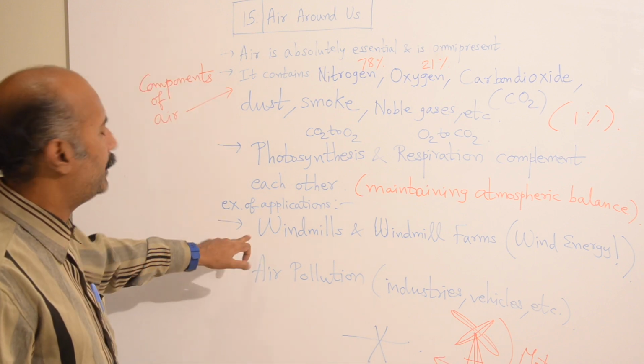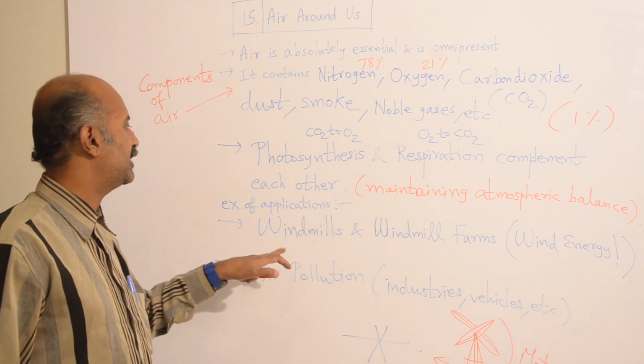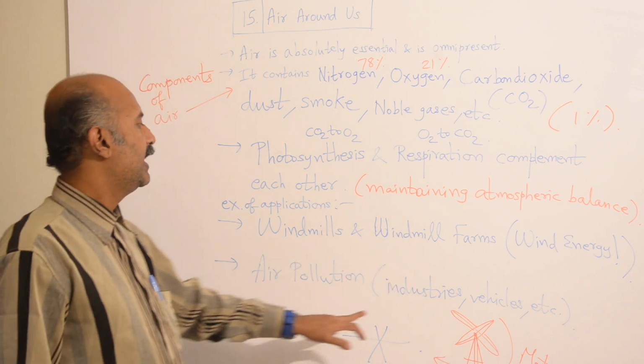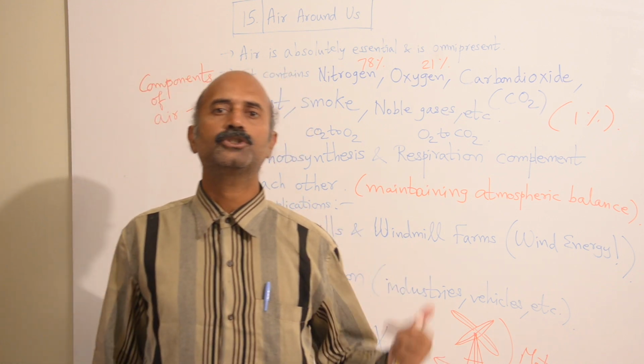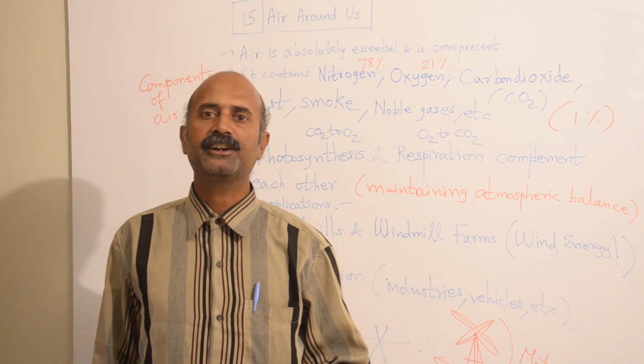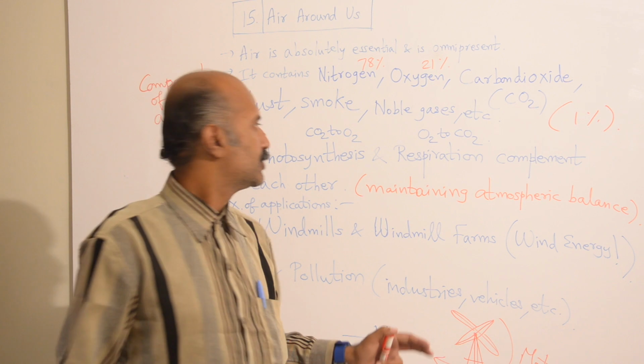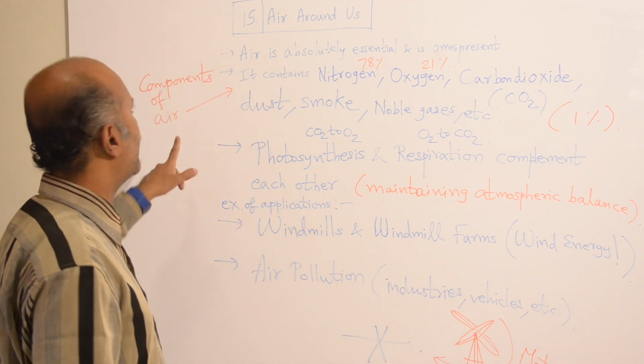Then we discussed applications of wind energy in the form of windmills and windmill farms, and we discussed air pollution. The major sources of air pollution are industries, vehicles and other sources, which we should try to reduce as much as possible. So this is what the chapter is, air around us.